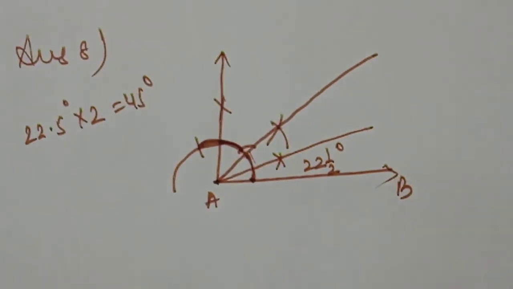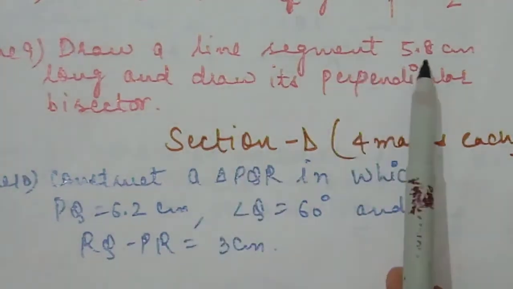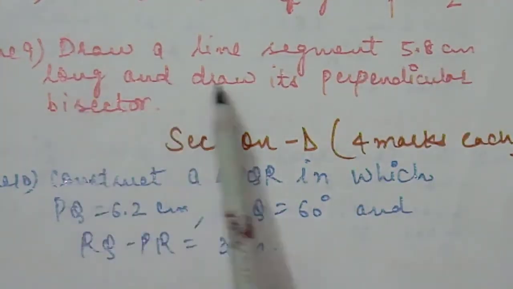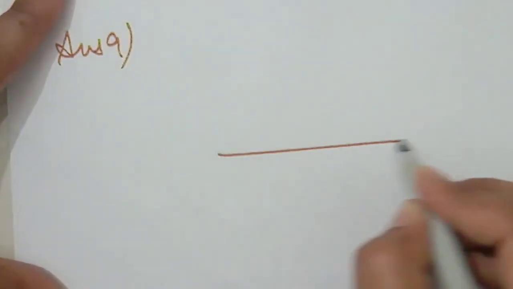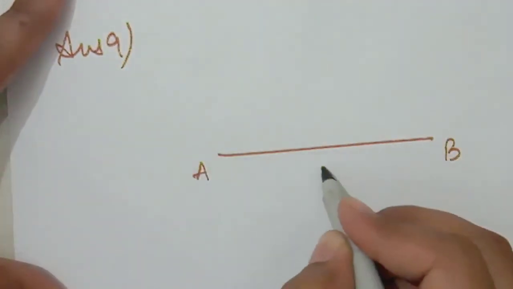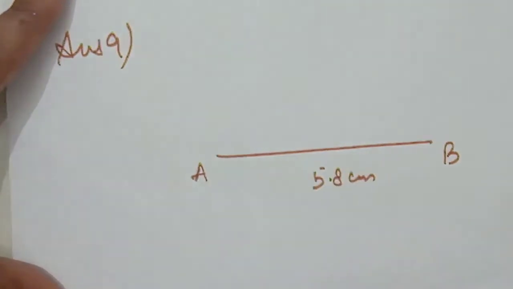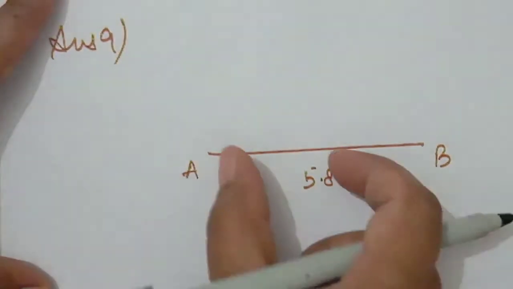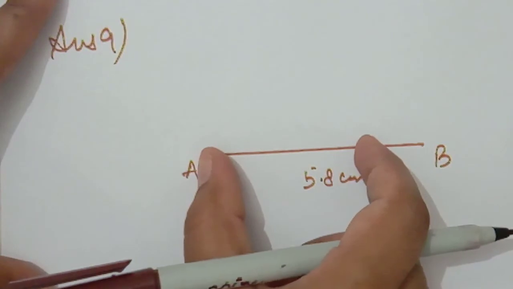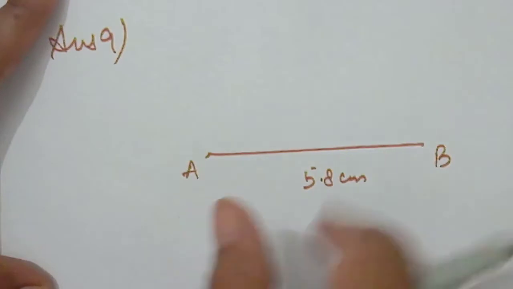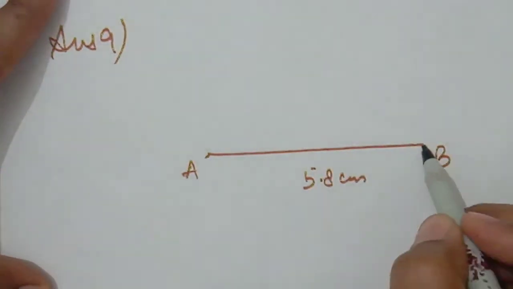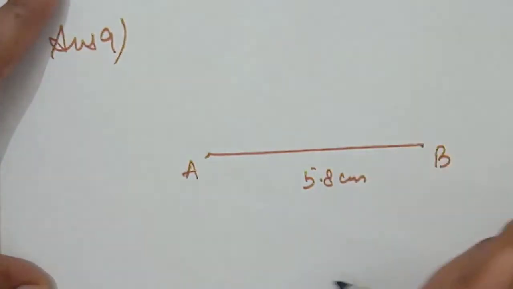Okay students, draw a line segment 5.8 centimeter long and draw its perpendicular bisector. It is very easy question. First of all, for answer number 9, we have to take a line segment AB which is 5.8 centimeter with the help of scale and pencil. Then we have to open our compass more than half of this given line and put our compass here, A as a center, and draw the 2 arcs upward as well as downward. Again we will take B as a center and draw the 2 arcs.